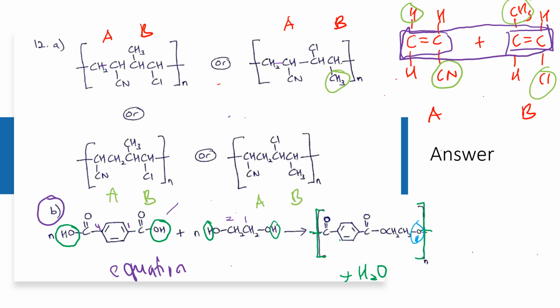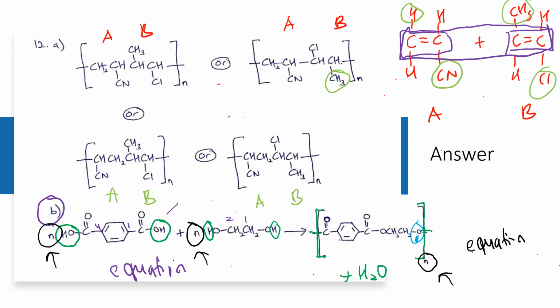Cuma kena be careful bila soalan ni minta draw the equation. Pastikan dekat bahagian rectangle ni ada n. Ada n dekat each rectangle and then dekat polymer product dia ada n dekat hujung bracket tu. So ini barulah betul jawapan dia equation. Okay, kalau soalan tahun lepas tu masa menanda, kalau awak tak tulis n ni jadi salah.